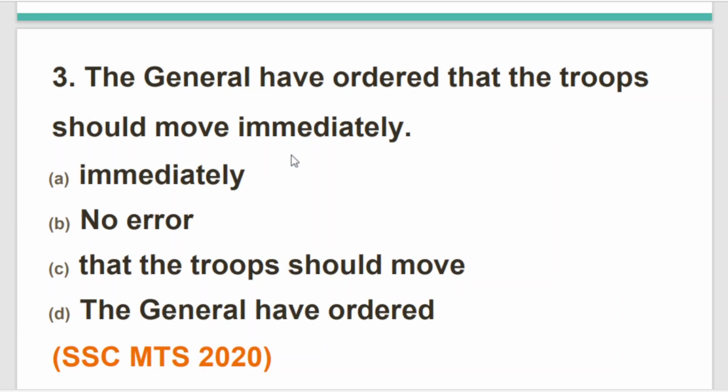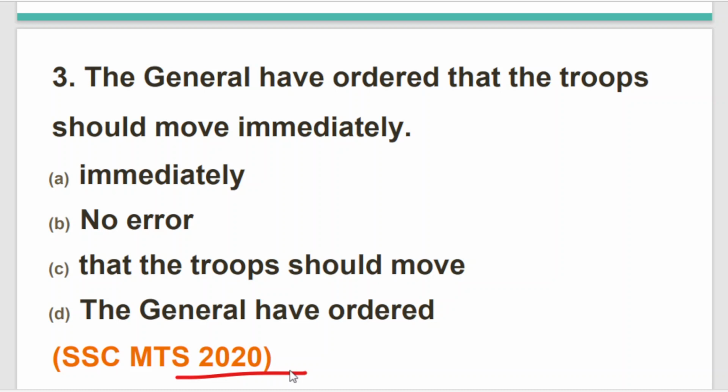Moving to the next question. SSC MTS 2020's question, the third question for today's class. The general have ordered that the troops should move immediately.